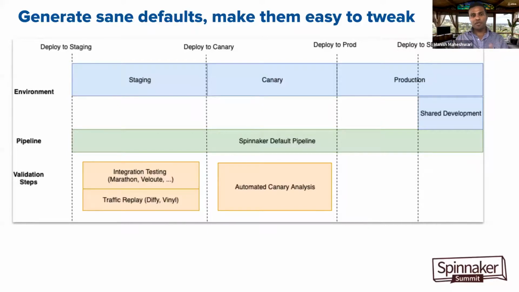So all of this was automated for our customers as a default package, and they can just get it from day one. And of course, they can customize it for their service-specific needs. But this really helped customers get started with Spinnaker, see their service on the Spinnaker UI, play with it, and quickly start customizing their service for canary or for their particular pipeline.